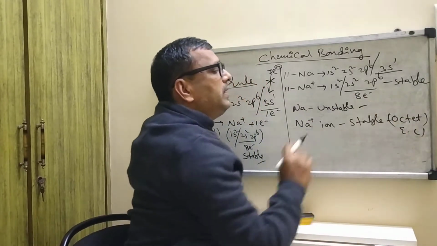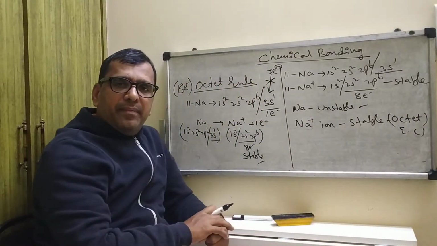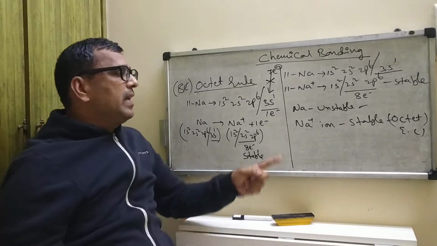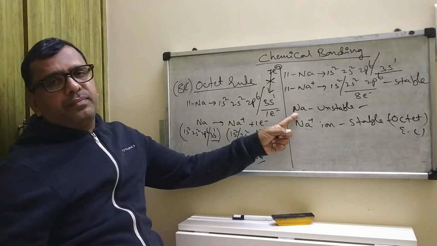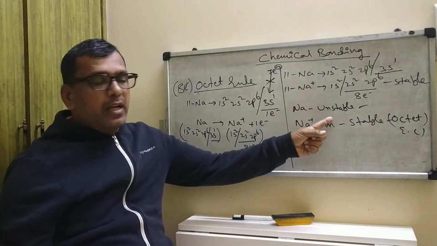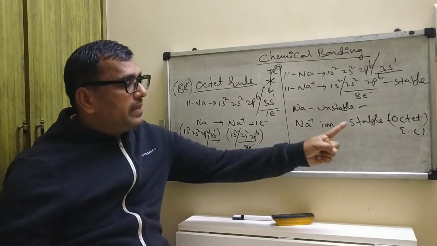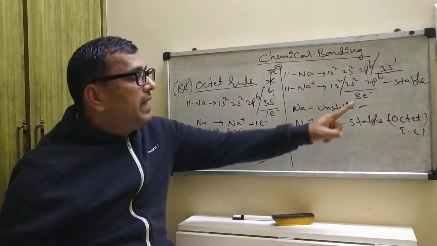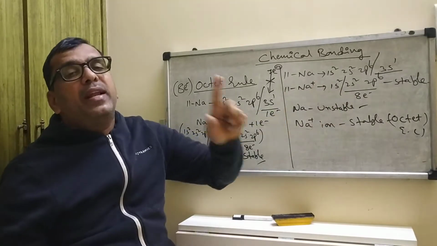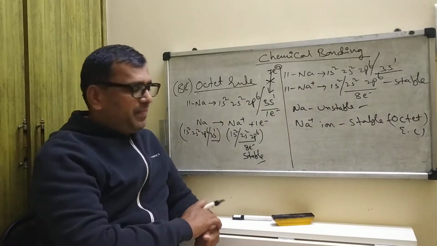In the examination they will ask: sodium atom is unstable, sodium ion is stable, why? Because it attains a stable electronic configuration.